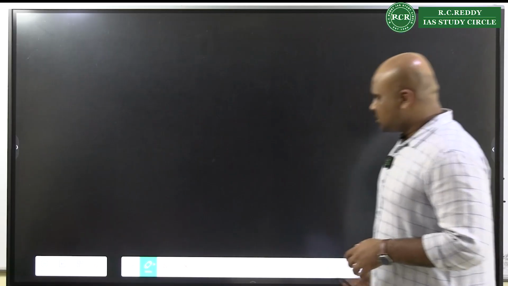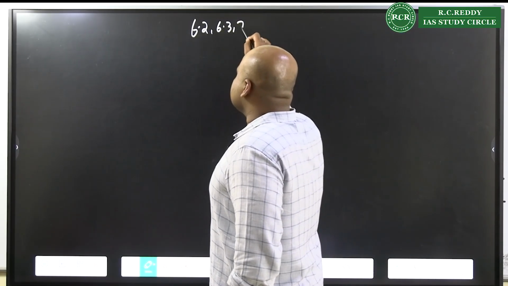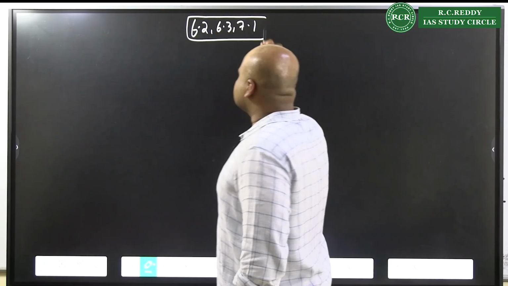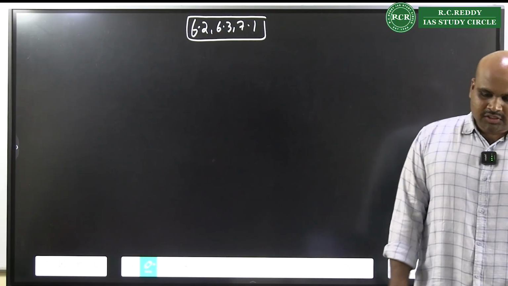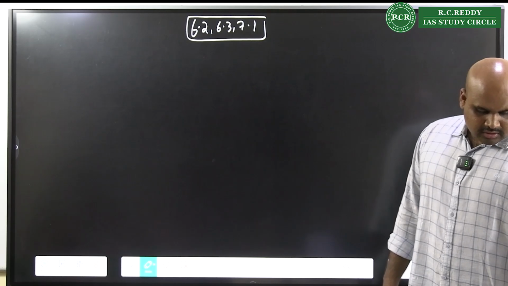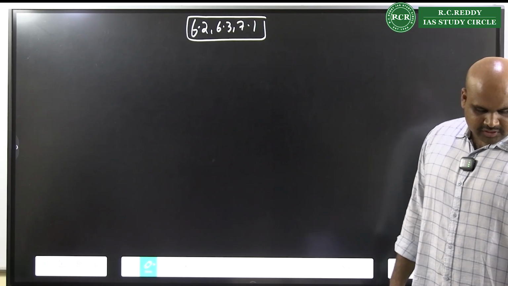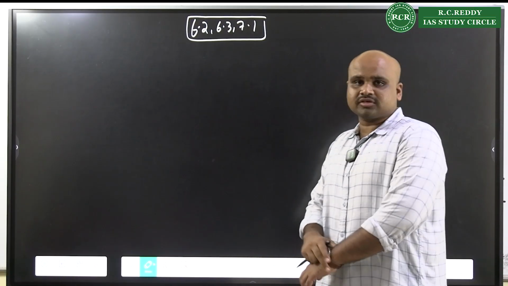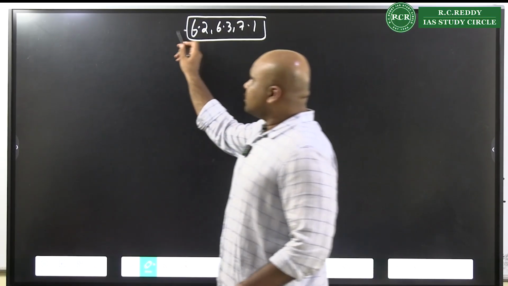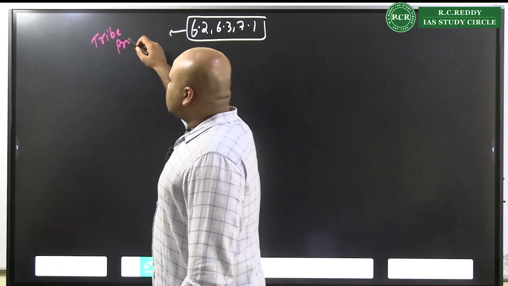Always remember this. Okay? Then some aspects of 6.2, 6.3, 7.1. Don't separate them. All of them are same. When you look at these dimensions with respect to 6.3, 6.2, 7.1, it is all about the tribal problems.